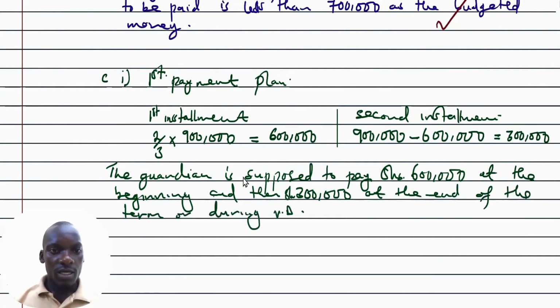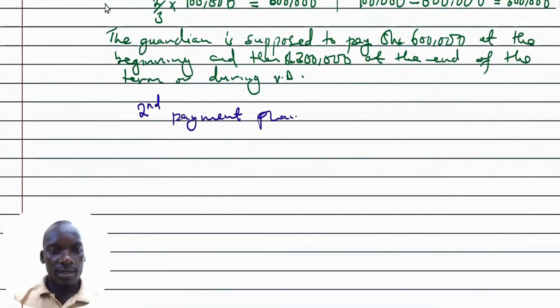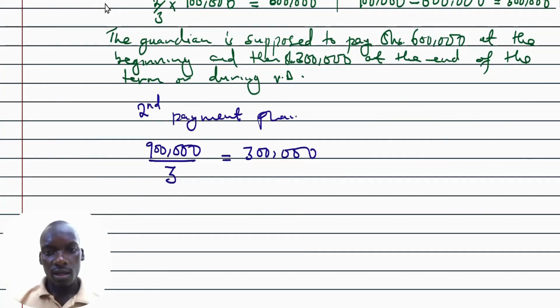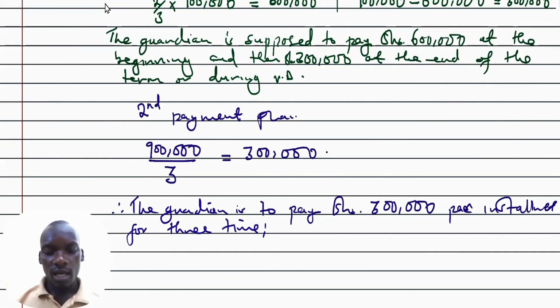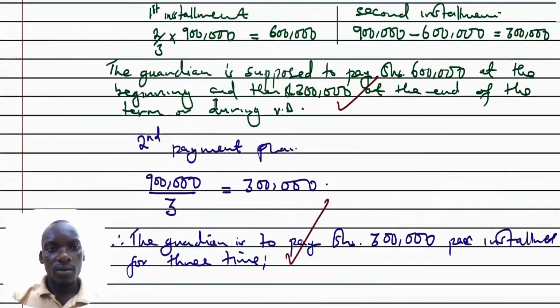We are proceeding to the second payment plan. It says paying thrice, 3 times, in equal installments. That means we get 900,000 divided by 3, and this is giving us 300,000. So according to this second plan, the guardian is to pay shillings 300,000 per installment, 3 times: at the beginning, during visitation day, and towards the end of the term. Therefore, these become the answers for Roman numeral 1 of part C.